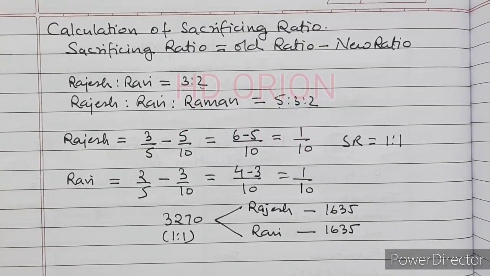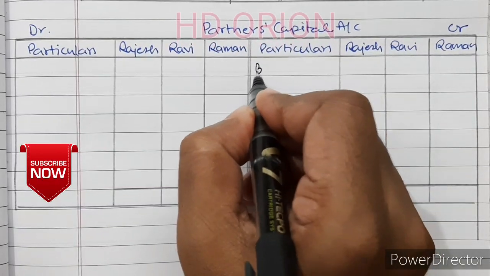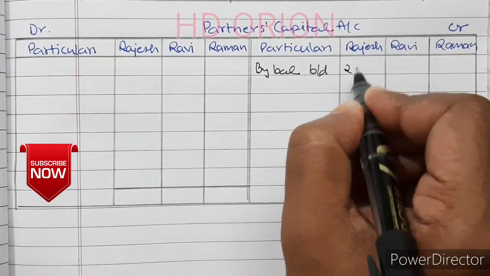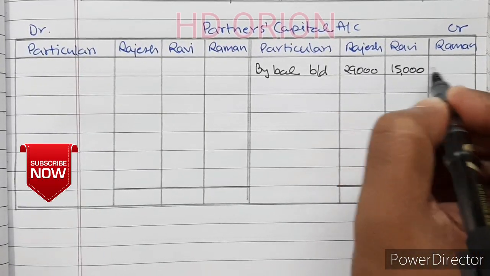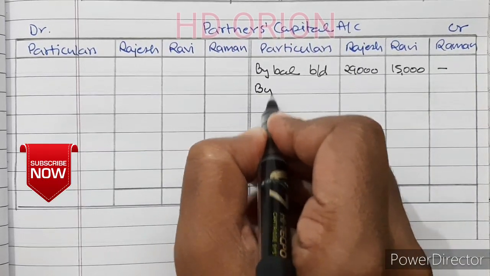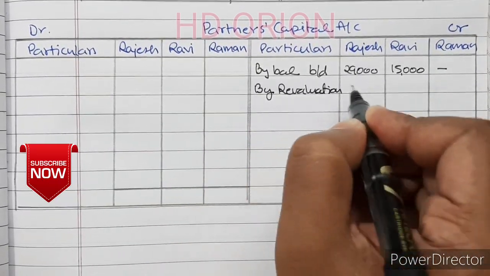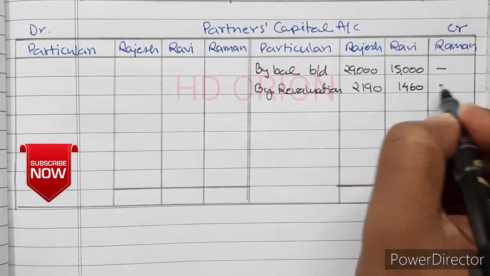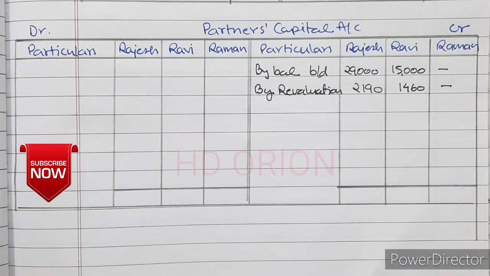Let us see capital account now. So starting with balance brought down, 29,000 and 15,000. By revaluation account, 2,190 and 1,460. There is no reserve and anything to be distributed.